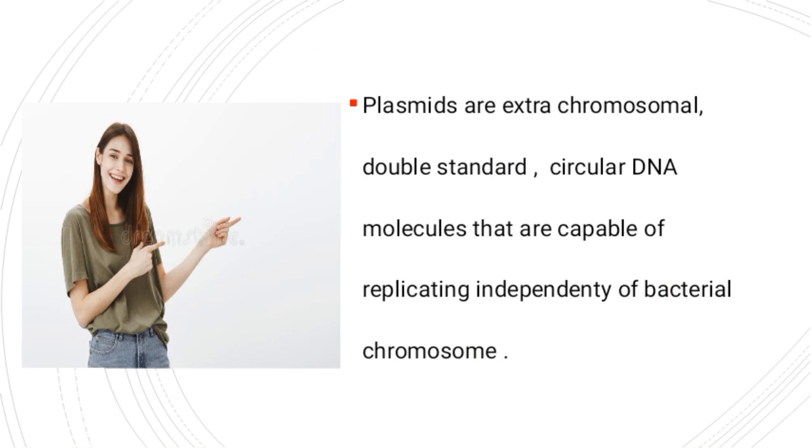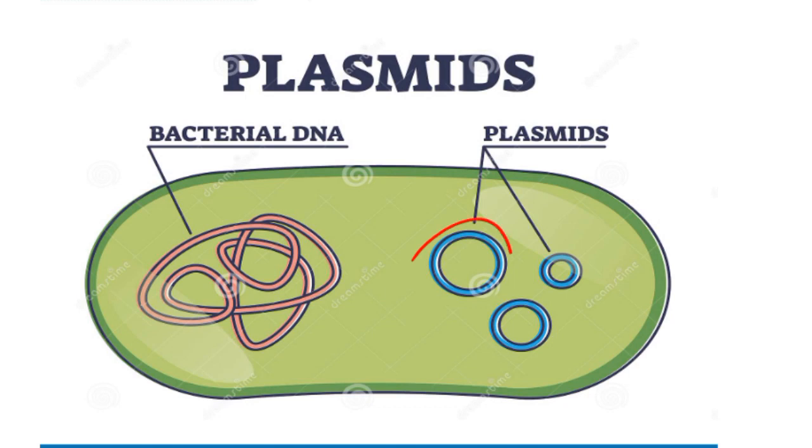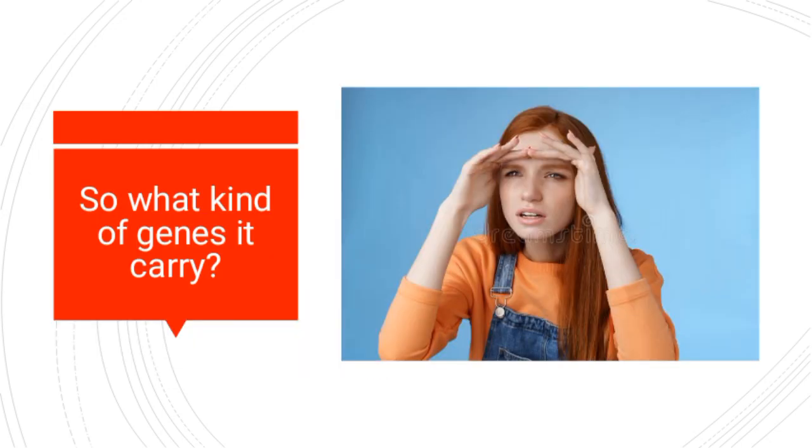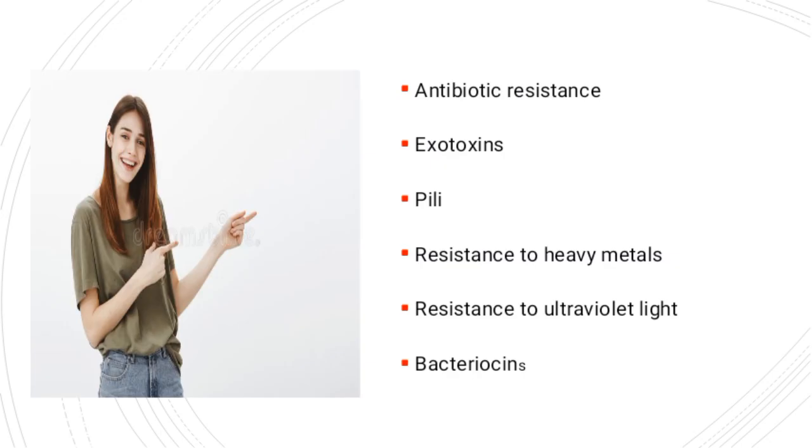So, plasmids are extra chromosomal, double-stranded, circular DNA molecules. As you can see here, it's circular, it's double-stranded, it's extra chromosomal, and they can replicate independently of the bacterial chromosome. As I say, plasmids are extra chromosomal, meaning they have different genes. But what kind of genes do they carry? They carry genes for antibiotic resistance. Antibiotic resistance genes? But how?